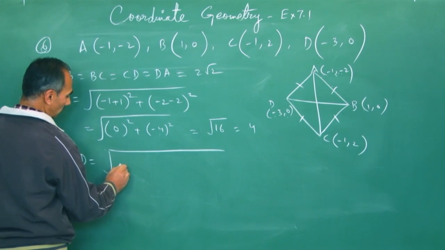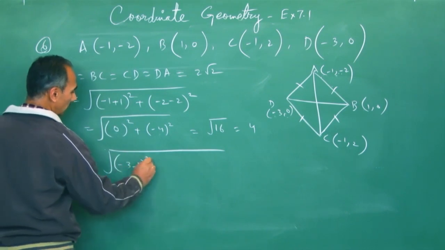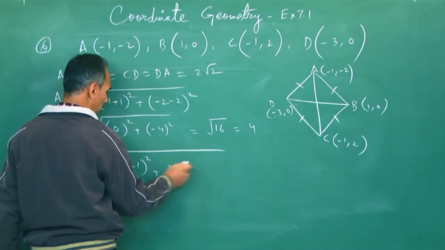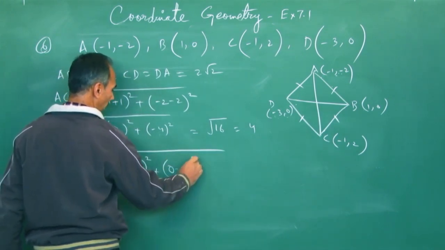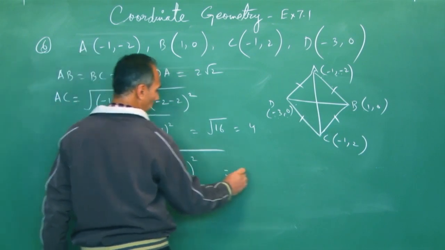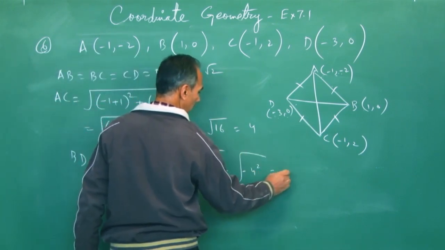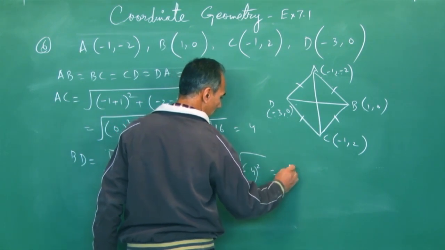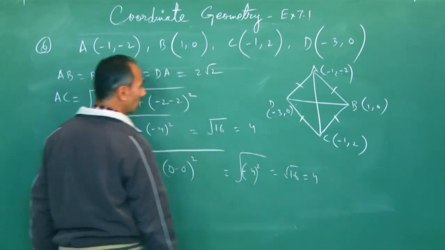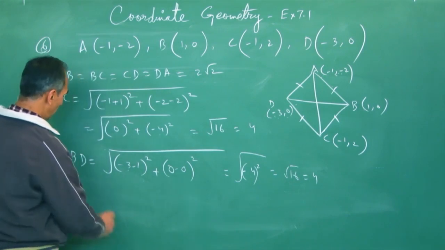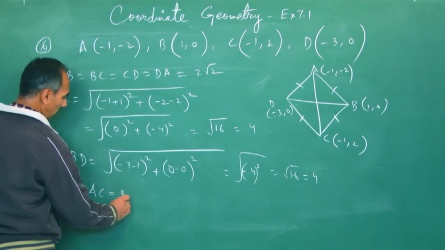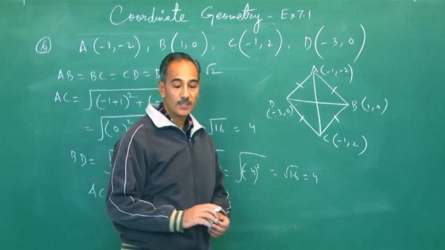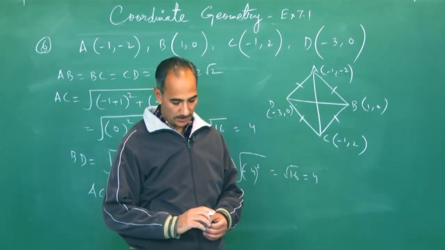And lastly, diagonal BD. That is minus 3 minus 1 whole square. BD, x2 minus x1, plus 0 minus 0, that's 0. Okay. So this is minus 4 whole square. Minus 4 whole square is 16, that's 4. So diagonals are also equal. So AC and BD are equal. They are both equal to 4. So we conclude that this figure is also a square.